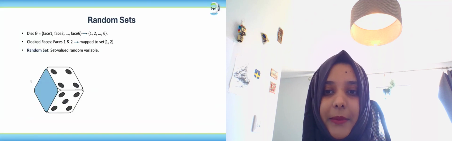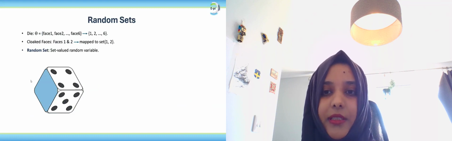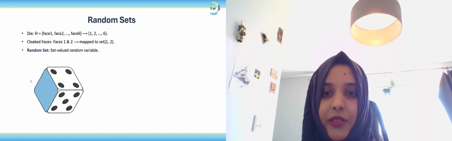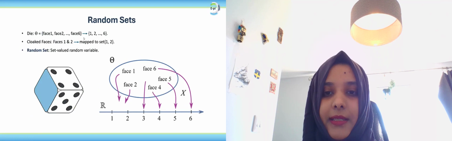The core idea behind random set neural networks is to use set valued observations as the basis for uncertainty estimation. And to do this, we use the mathematical framework of random sets. A die is a simple example of a discrete random variable. Its probability space is defined on the sample space where each of its faces 1 to 6 are mapped to the real numbers 1 to 6.